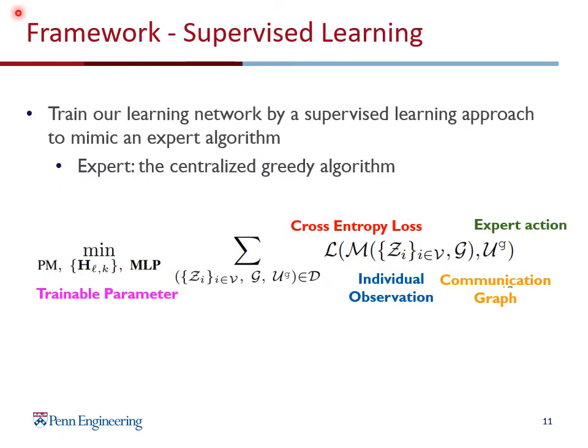Here we summarize the objective of the algorithm. We would like to learn the mapping from individual observation and the communication graph to the predicted actions, such that the cross entropy loss between the predicted actions and the expert actions is minimized. As said before, we have trainable parameters in the processing module, GNN, and the action selection module. As you can see, this is a GNN-based supervised learning approach.